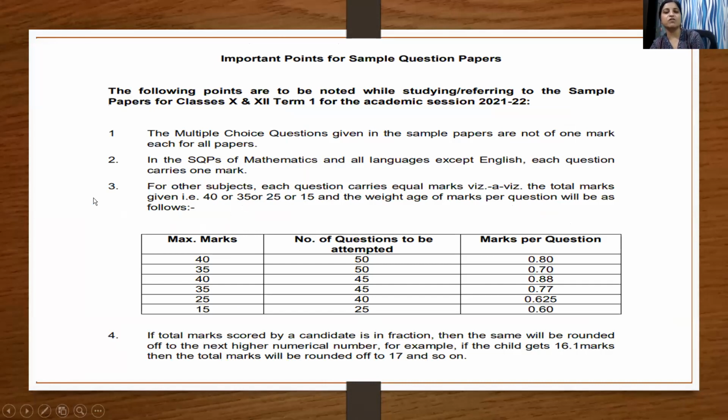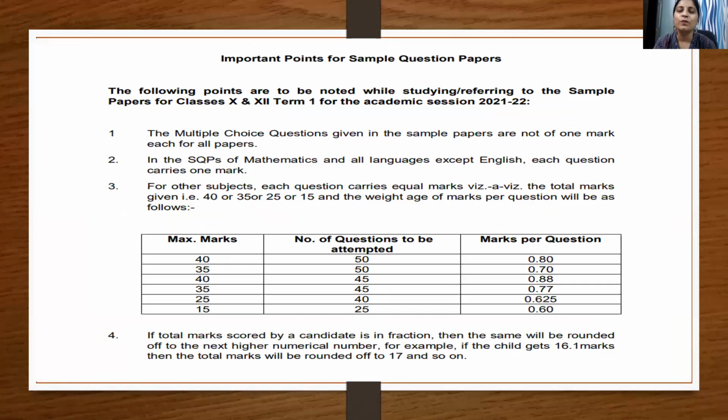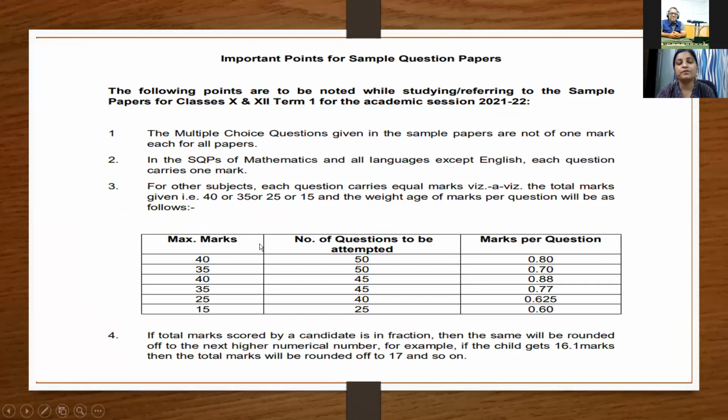So this is something which each one of us is worried about, how the CBSE is going to mark these when there are not 40 questions, but somewhere it's 45, somewhere it's 50, and somewhere it's even 60. So this is what has been proposed. For 40 marks paper, 50 questions to be attempted.